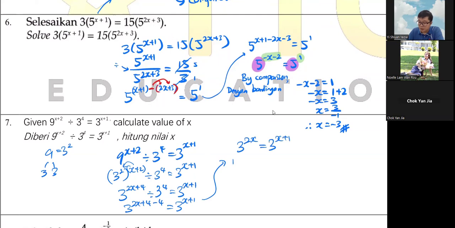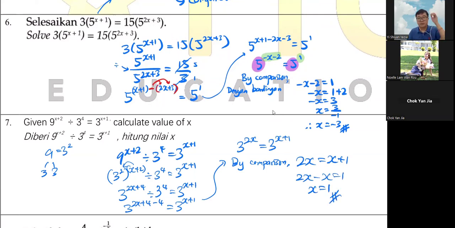So by comparison, my 2x is equal to x plus 1. So 2x minus x equals to 1, x equals to 1. So this is how you do this.